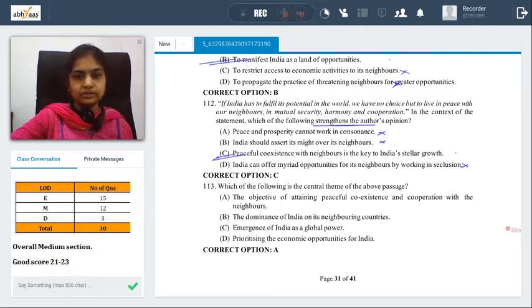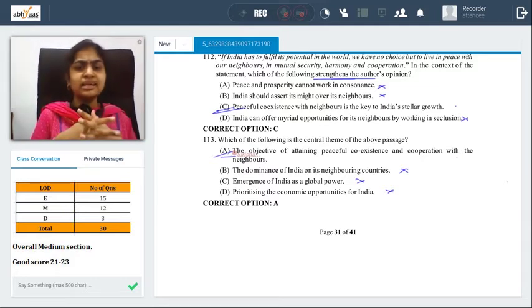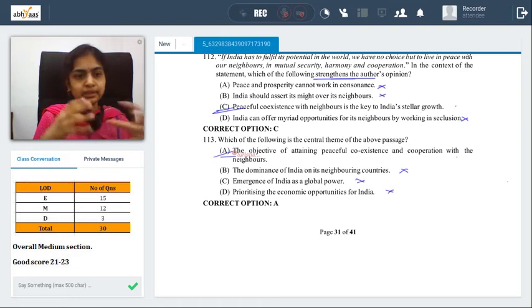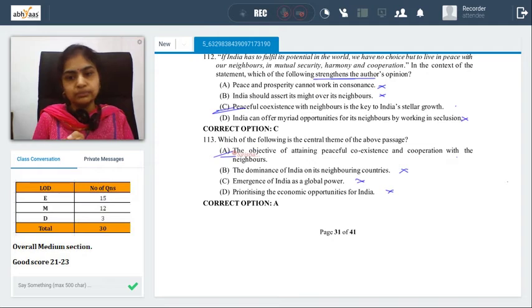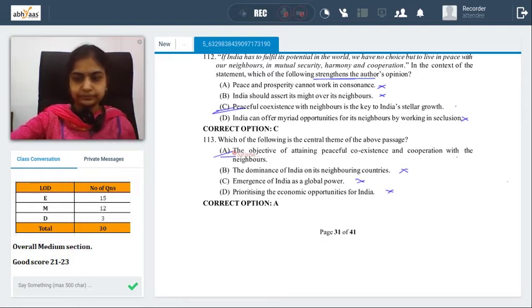What is the central theme of the passage above? The object of attaining peaceful coexistence and cooperation with the neighbors. Dominance of India and its neighbors. No. Emergence of India as global power. Prioritizing economic opportunities for India. So of all the options, now you see central theme. This is how a central theme option should be. A central theme that takes the entire passage into picture and its main idea or main point into picture. That is what is central theme. And here it is very clear we need to work in peaceful coexistence and cooperation with our neighbors. And that is the essential part of it. So A is the best possible answer for us here.